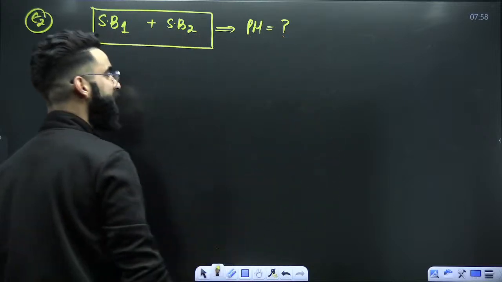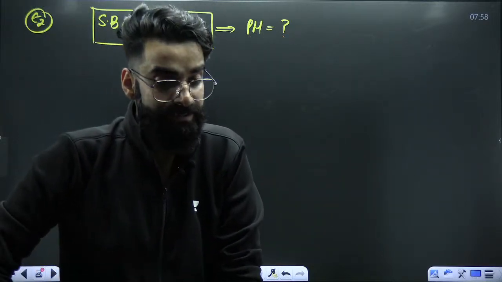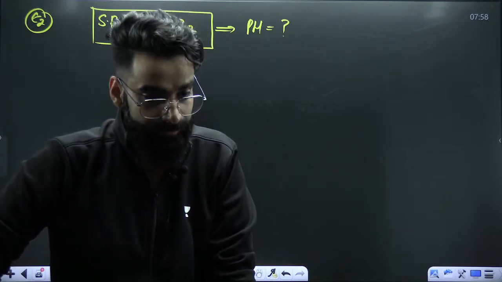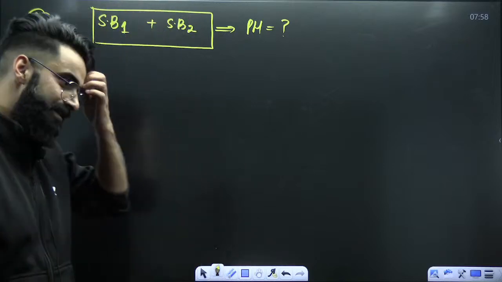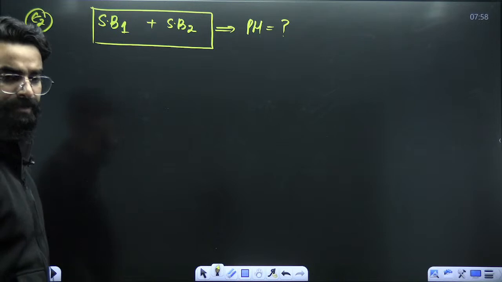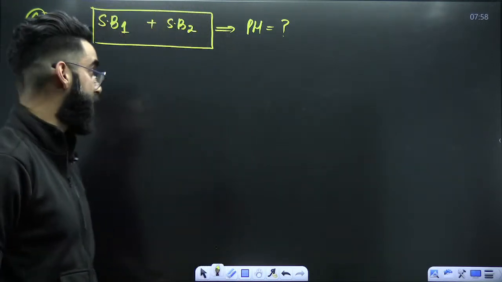How do you calculate the pH of the mixture which is formed when 2 strong bases are present in the same container? How do we do it? Similar type of scenario this is. Just try to understand what exactly I'm going to say.